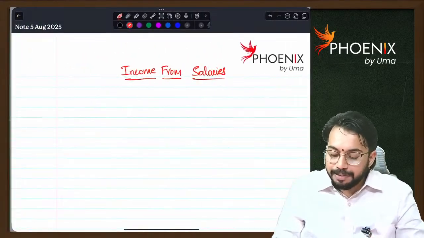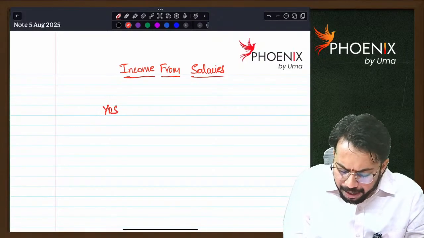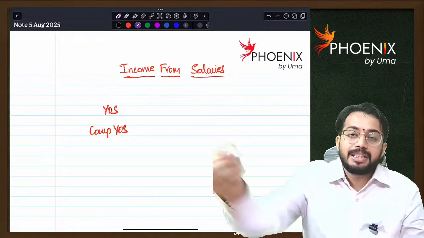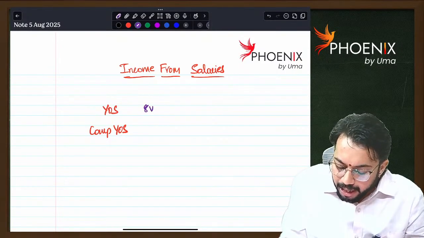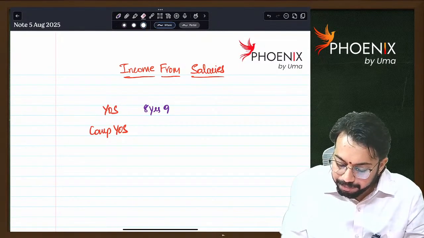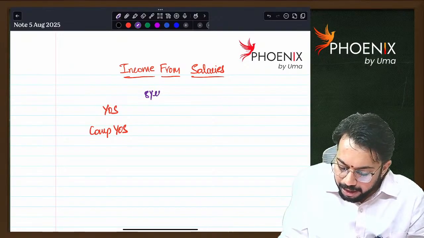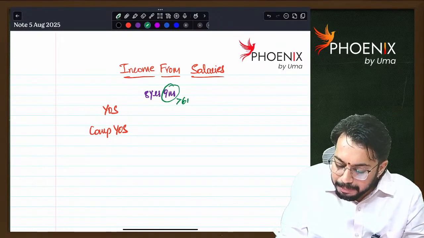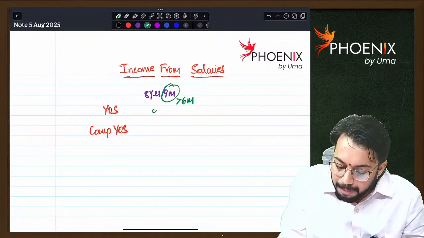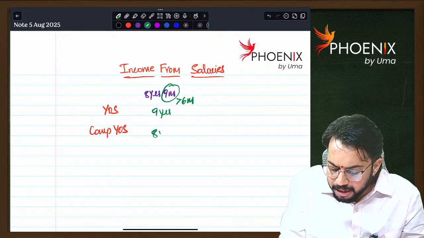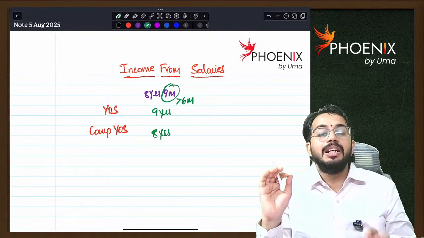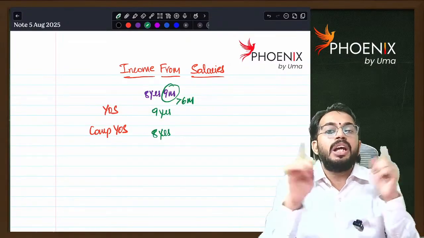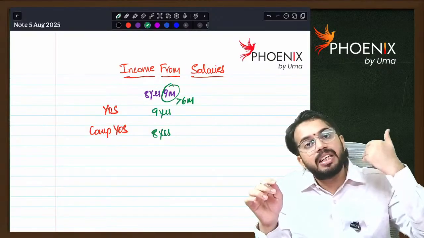Next, years of service. There is a difference between years of service and completed years of service. For example, the employee worked for 8 years, 9 months. The part of the year is greater than 6 months, so years of service will be 9 years. Completed years of service will only be 8 years. That means when you are calculating completed years of service, you should take only completed years. If there are any months, ignore the months.